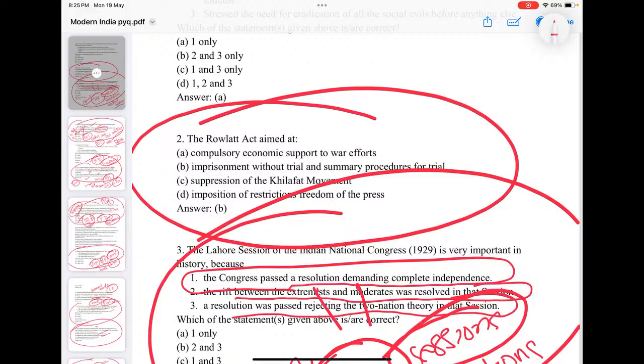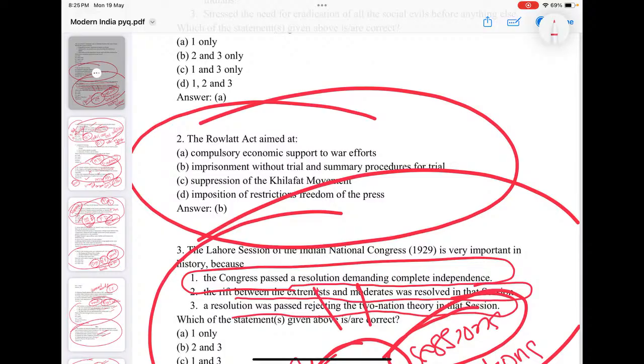Yes, this is imprisonment without a trial and summary procedures for trial. So if you are doubted or suspected of connection with revolutionary organizations or revolutionary terrorist groups, you can be arrested without warrant and put in jail without a trial. So that is the Rowlatt Act.